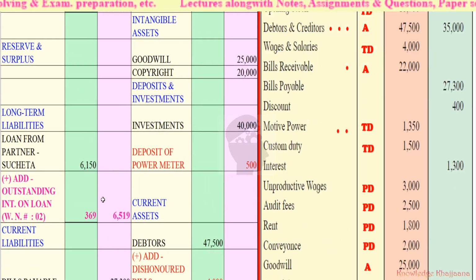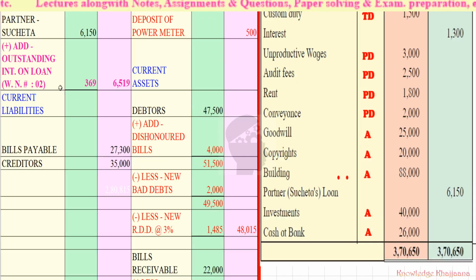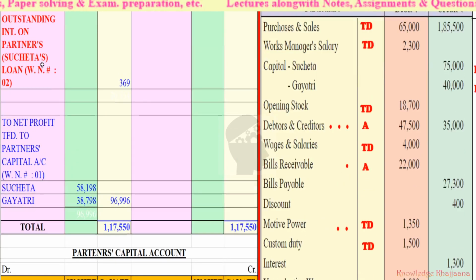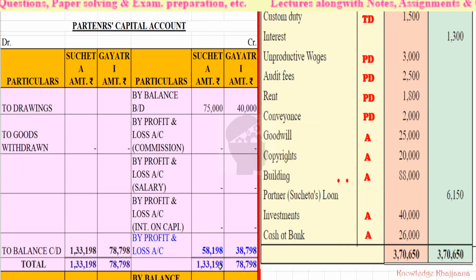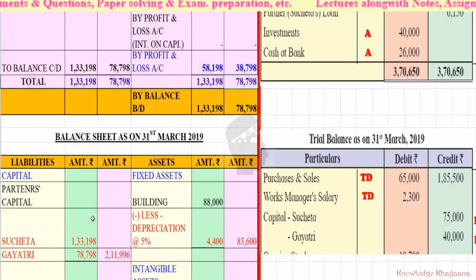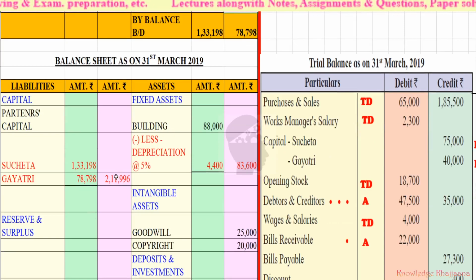Why didn't it change? See, after adding this item to the profit and loss account debit side, the profit share decreased. So we recorded that decreased profit share, and so the amount of their capital also decreased. So we recorded it as it is here.